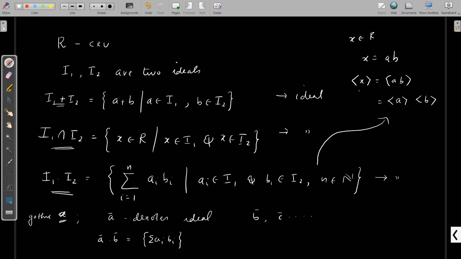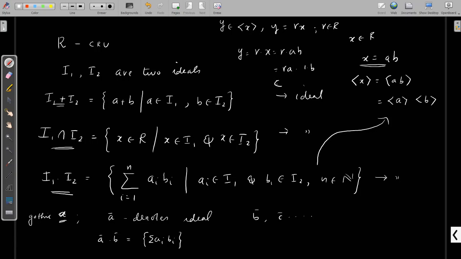The first inclusion is very simple. When we choose an arbitrary element y from the ideal generated by x, then y is a multiple of x, so you can write it as rx for some r belonging to R. Our assumption is x equals ab, so y equals rx, that is equal to rab, which is equal to ra times 1b.